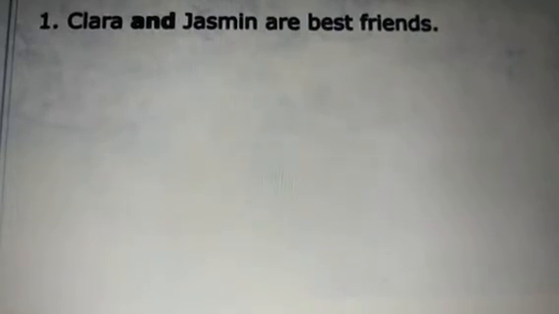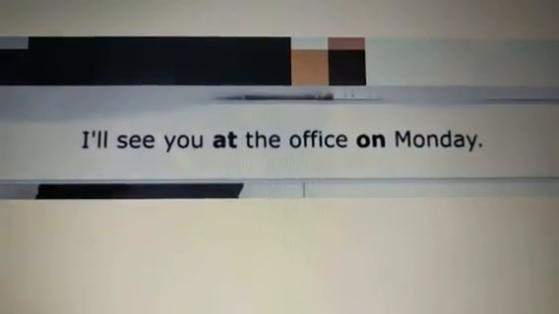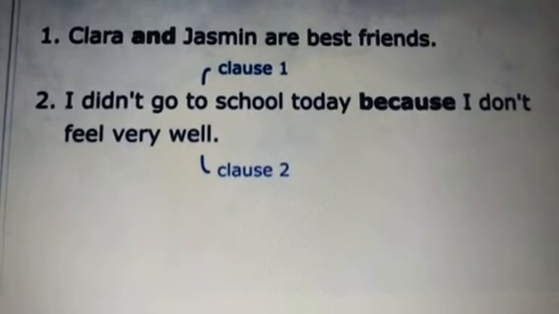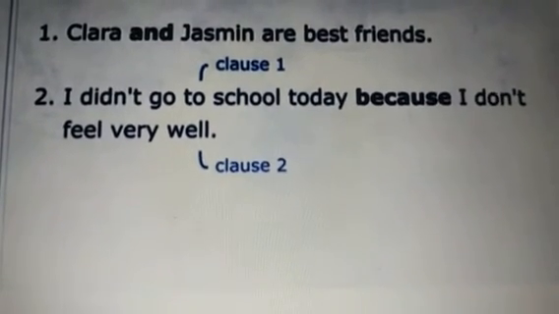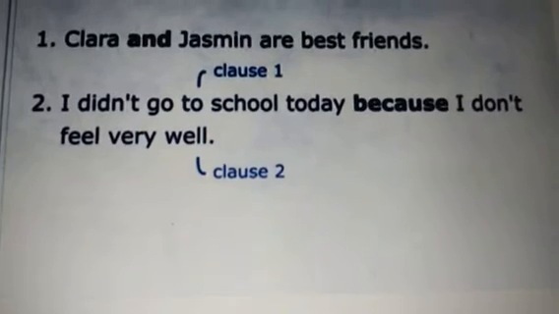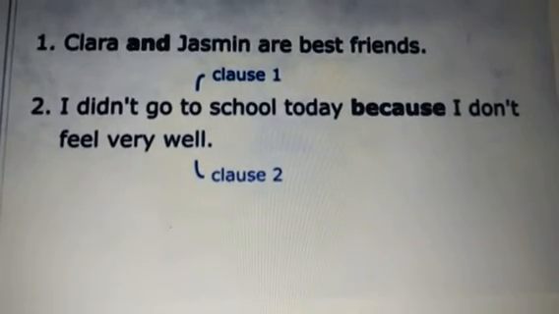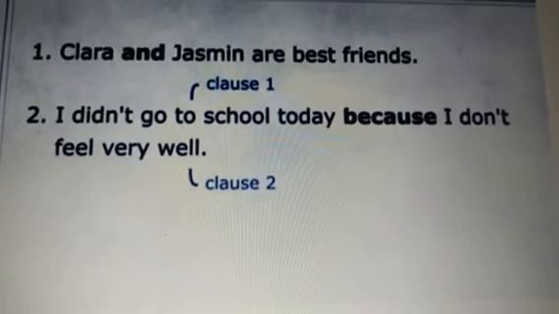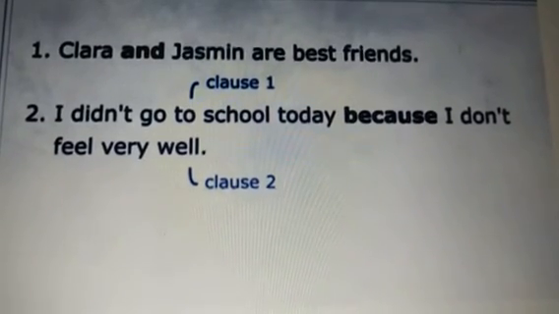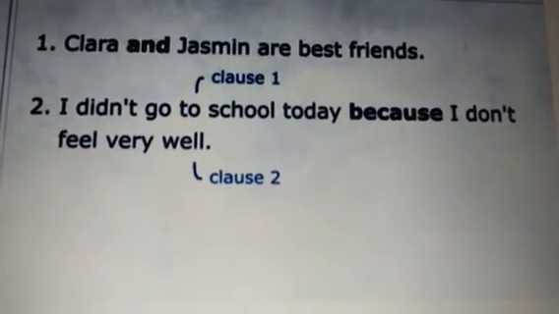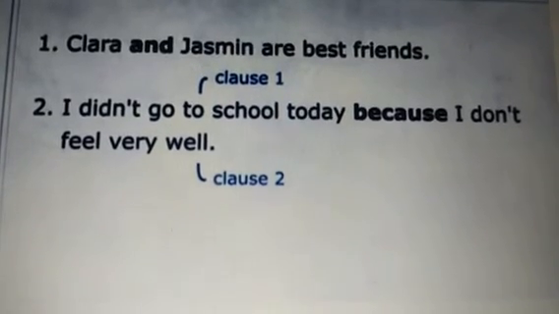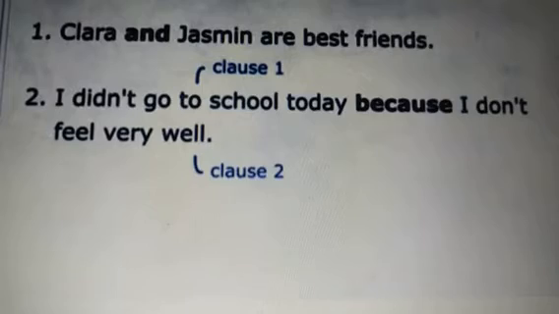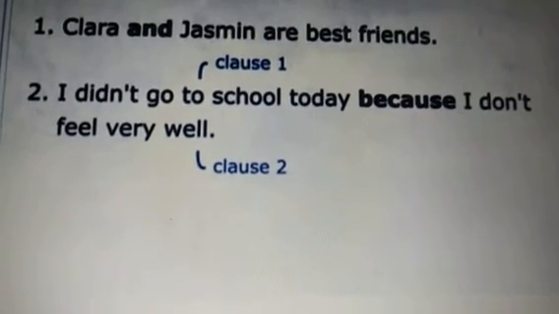But conjunctions can even connect sentences. For example, I didn't go to school today because I don't feel very well. So here there are two sentences, we call them clauses. The second clause, I don't feel very well, is the reason, and the first clause, I didn't go to school today, is the result. So the conjunction here is because, and it shows us the reason and the result relationship.